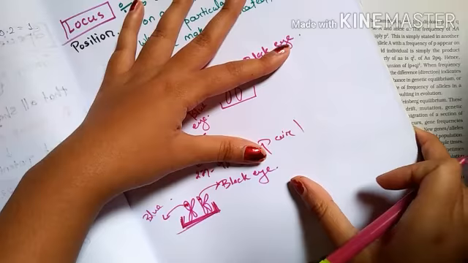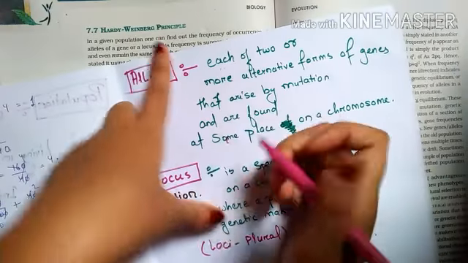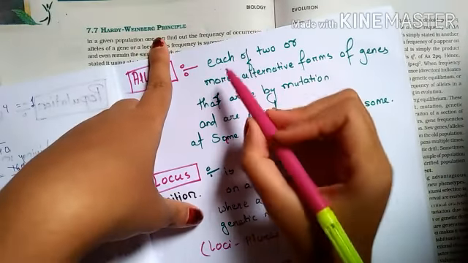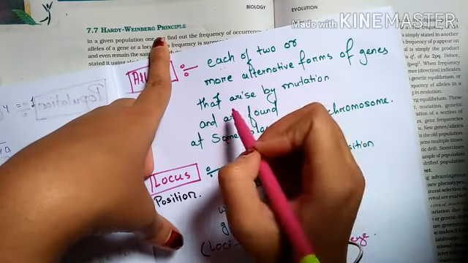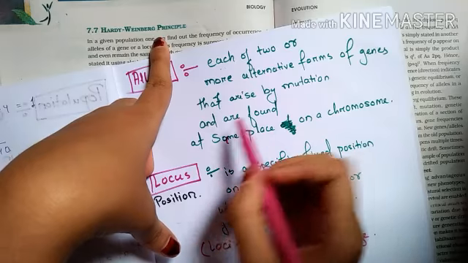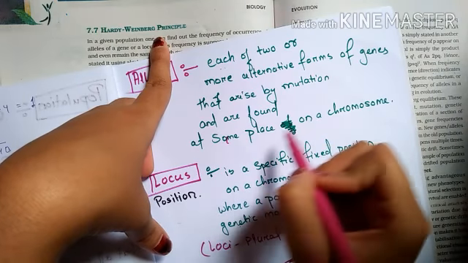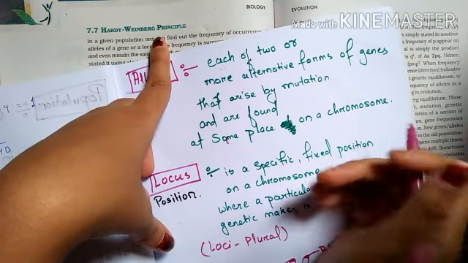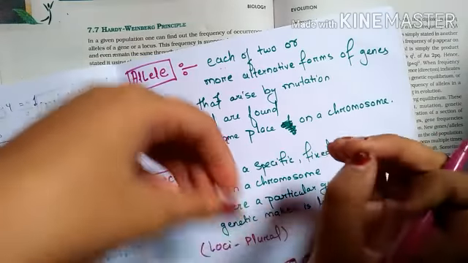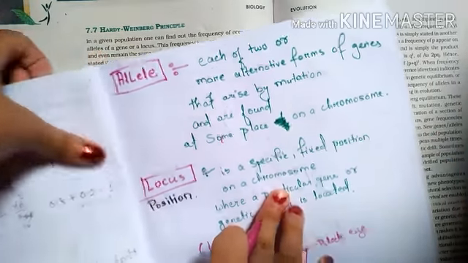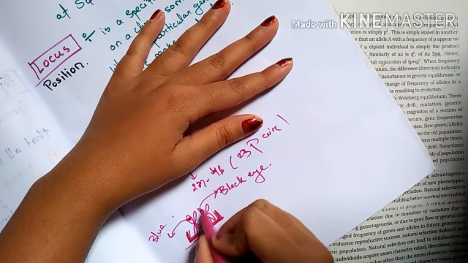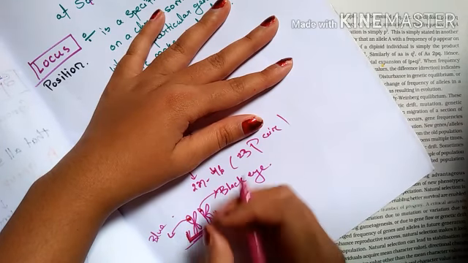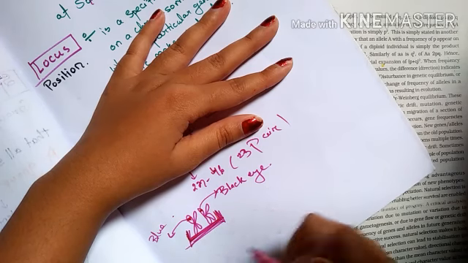Each of the two or more alternative forms of the gene arise by mutation and are found at the same place on a chromosome. They are present in the same place, and both can be the black eye or the blue eye, but these are considered as the alleles.